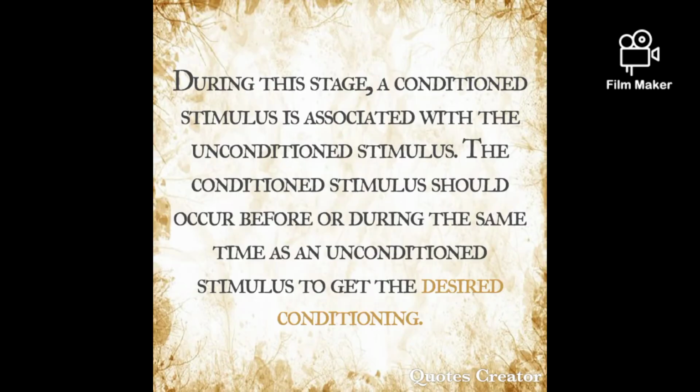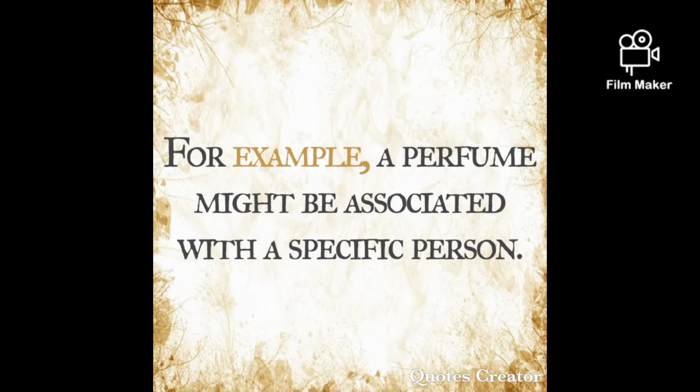During conditioning, the unconditioned stimulus, which is US food, is presented repeatedly just after the presentation of neutral stimulus NS, which is the bell. During this stage, a conditioned stimulus, which is CS, is associated with the unconditioned stimulus. The conditioned stimulus should occur before or at the same time as an unconditioned stimulus to get the desired conditioning. An example of stage 2 can be a perfume associated with a specific person who wears the perfume.